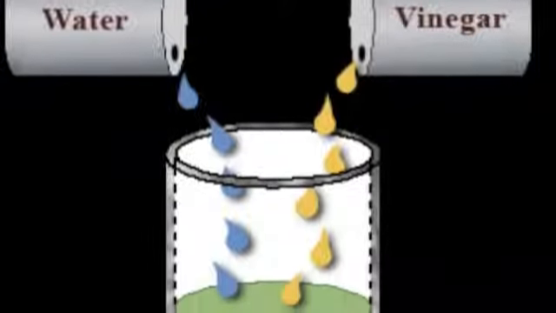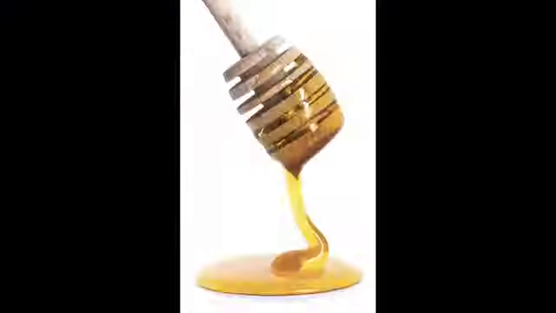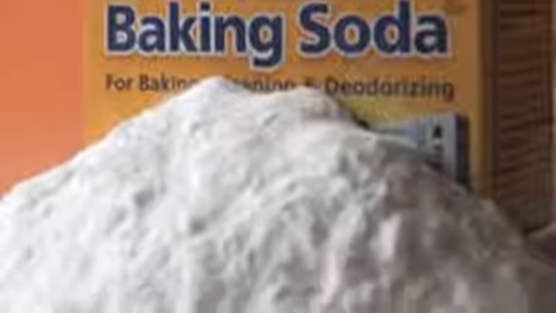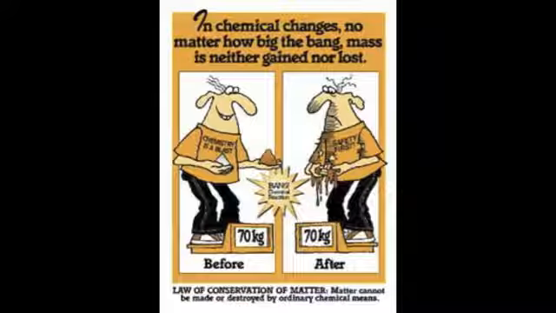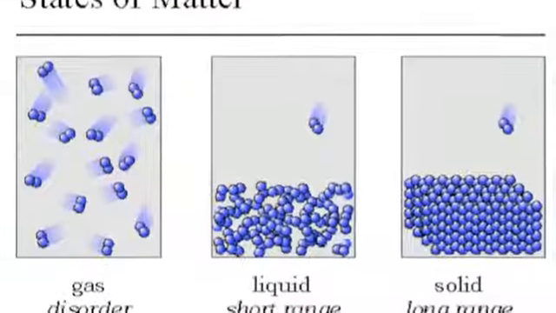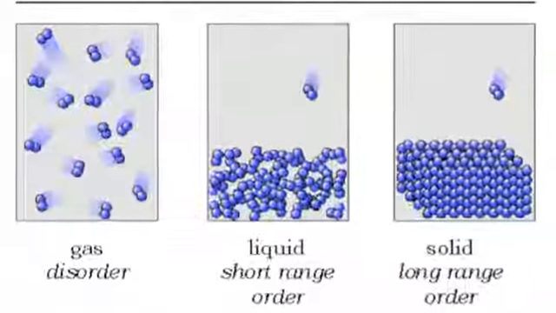A pure substance or chemical substance is a material that has constant composition and has consistent properties throughout the sample. The law of conservation of matter is a fundamental principle of classical physics that matter cannot be created or destroyed in an isolated system. There are 3 states of matter: solids, liquids, and gases.